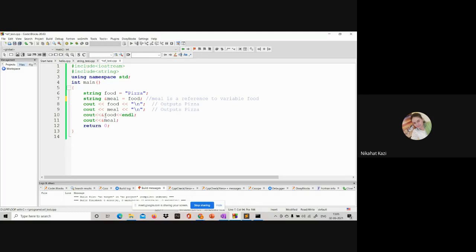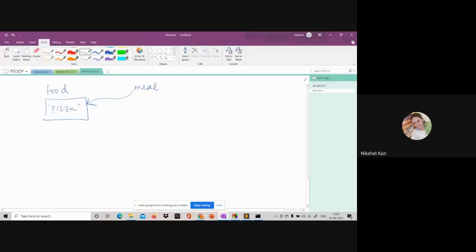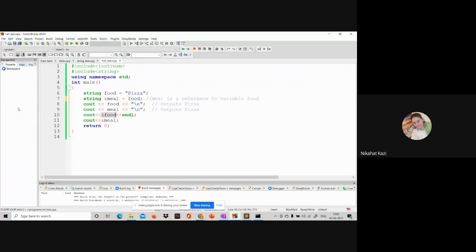What if I print out the address of food? What is the address of a variable? This is this when I write this expression. What is this expression? It is address of food, right? Whatever address this memory location is, suppose this is 1000, that memory address will be printed. Now, what do you think should be the answer to address of meal?